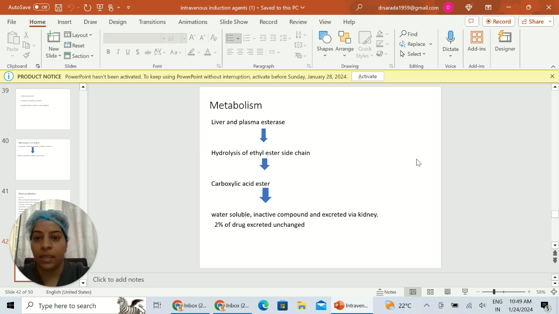Metabolism is usually in the liver by plasma esterases. It undergoes hydrolysis. There is an ethyl ester side chain which is hydrolyzed to a carboxylic acid ester. This is water soluble and inactive, and it is excreted via the kidney. 2% of the drug is also excreted unchanged.